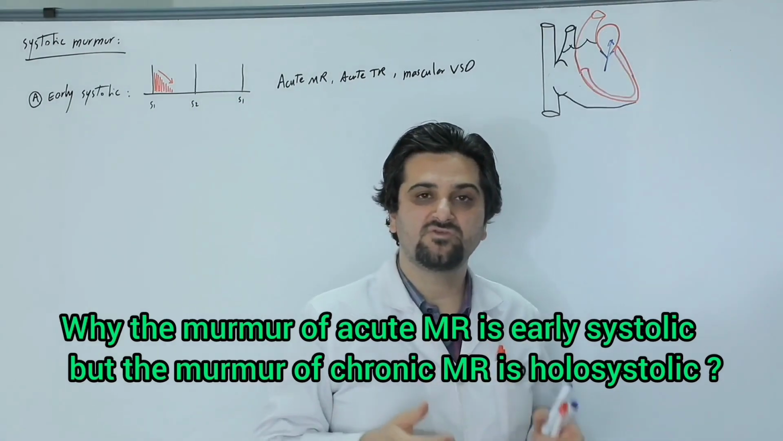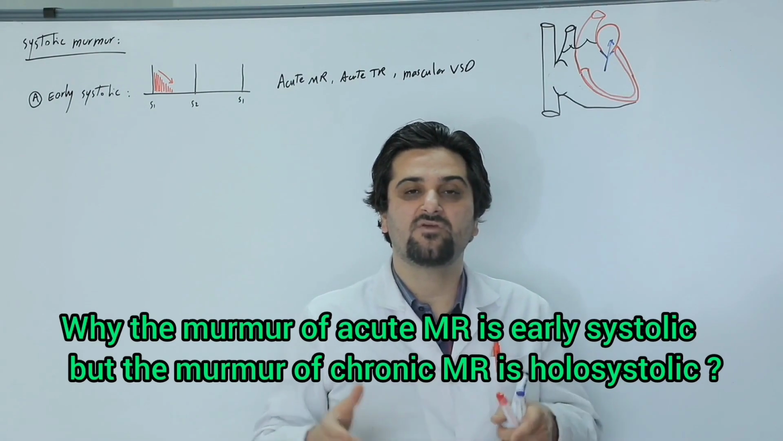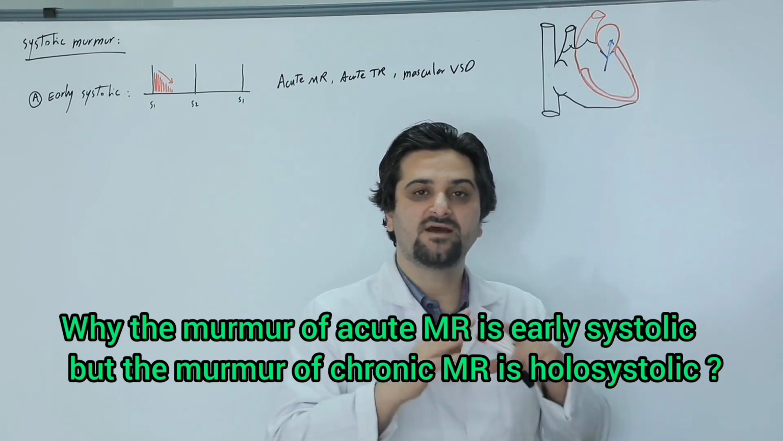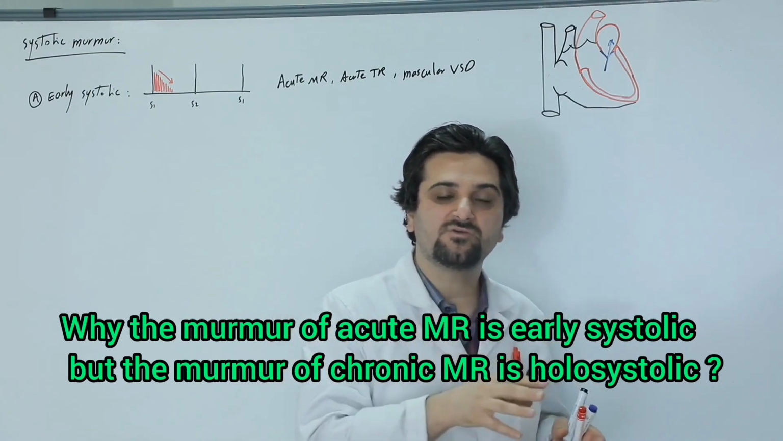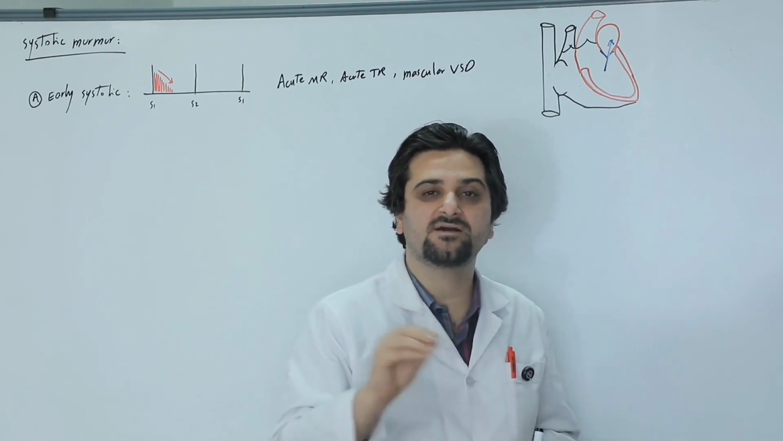But in a patient with chronic MR, because the left atrium has adapted over a long period to the blood entering it, the atrium becomes enlarged during systole. Therefore, the murmur is heard from the beginning to the end of systole. That's why the murmur of chronic MR is pansystolic.